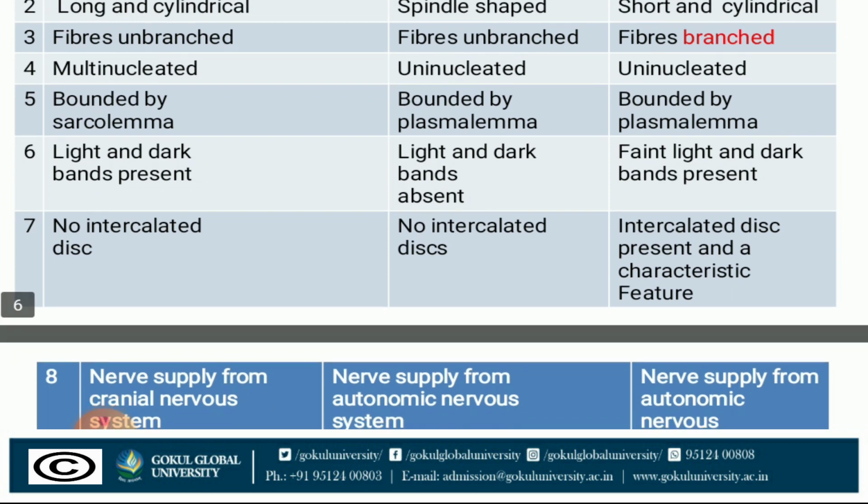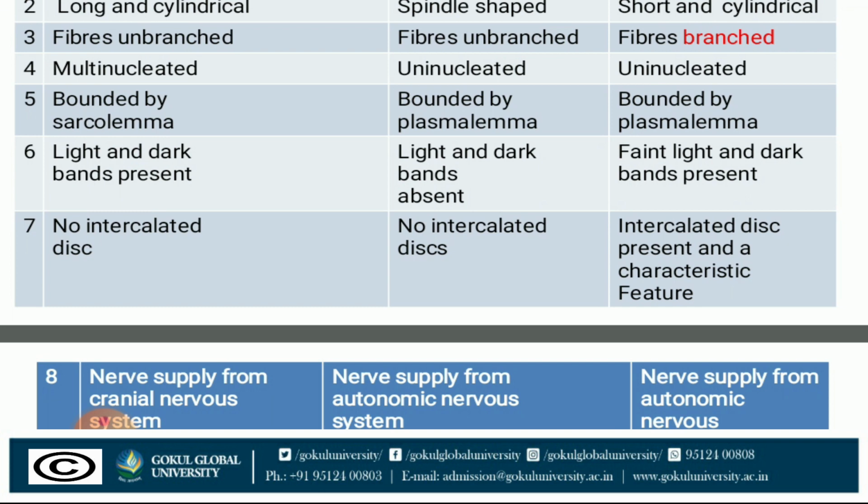Now, no intercalated disc in skeletal muscle, as well as no intercalated disc in smooth muscle. Intercalated disc is present and is a characteristic feature of cardiac muscle. Intercalated discs, again new terminology, are unique structures formed between the myocardial cells of the heart.